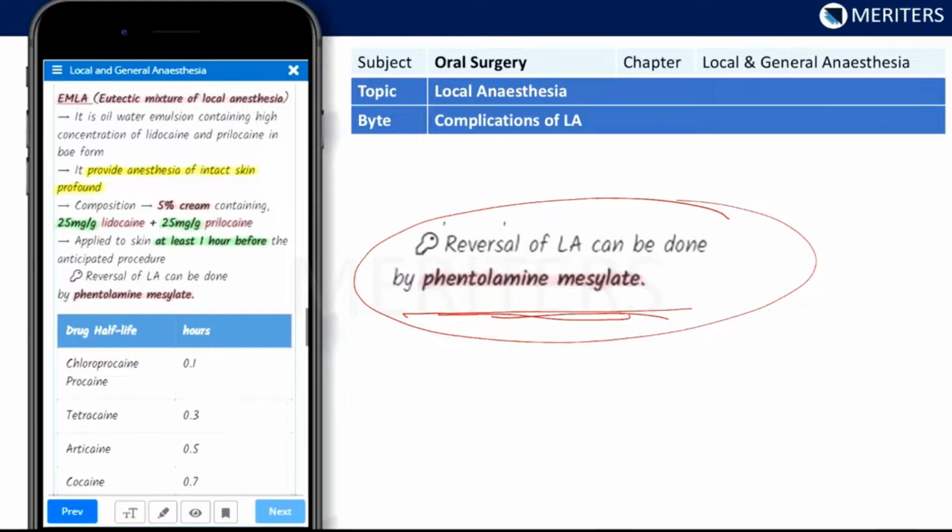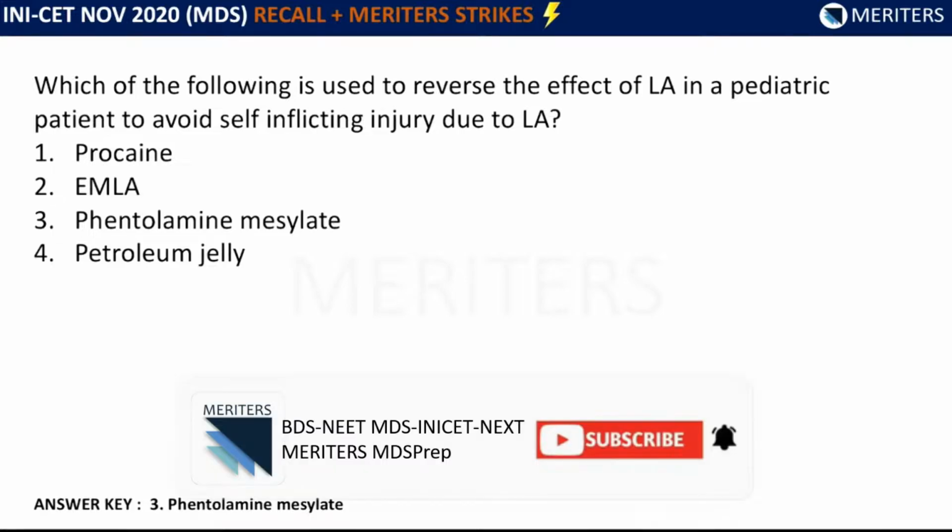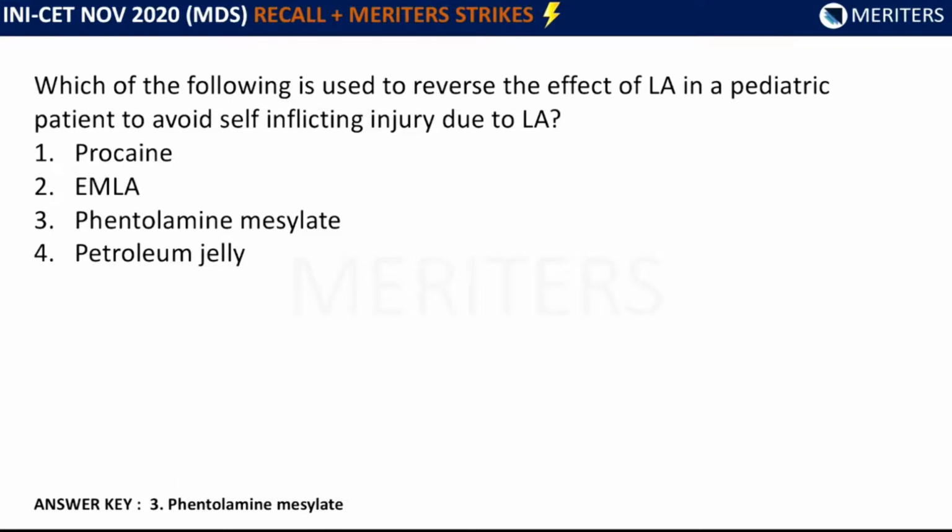So the potential candidates who require this reversal of local anesthesia are generally pediatric patients, medically compromised patients, geriatric patients, special needs patients, and post-mandibular implants also it is given. So now here you see this is a pediatric patient. This phentolamine mesylate is available under the brand name Oraverse. This is also a question; this Oraverse was also asked in a recent exam. So you should know the brand name also, how this is marketed.